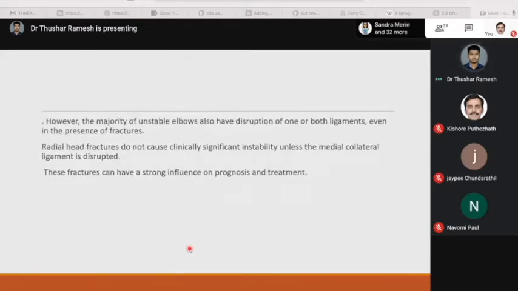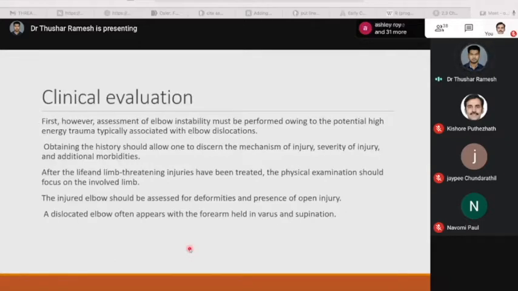However, the majority of unstable elbows also have disruption of one or both ligaments, even in the presence of fractures. Radial head fractures do not cause significant instability unless the medial collateral ligament is disrupted. These fractures have a strong influence on prognosis and treatment. Now let's see the clinical evaluation of unstable elbows.